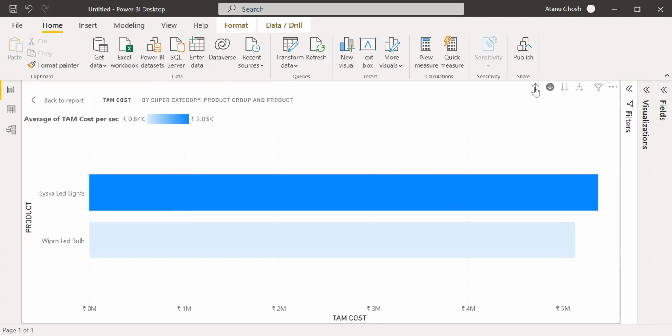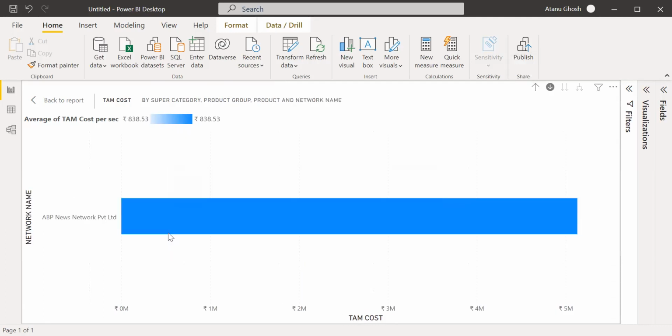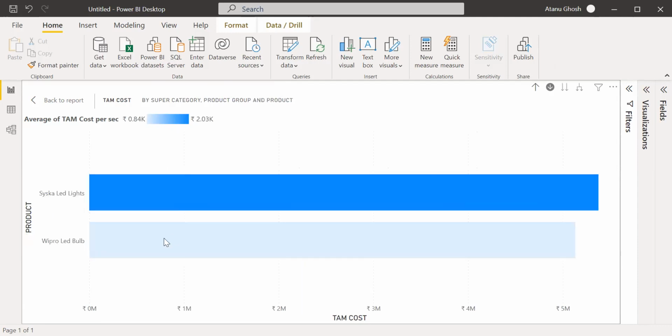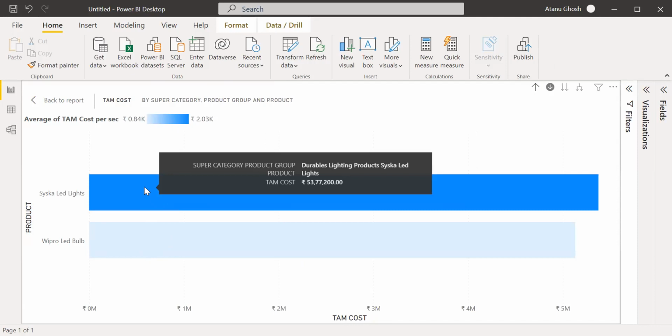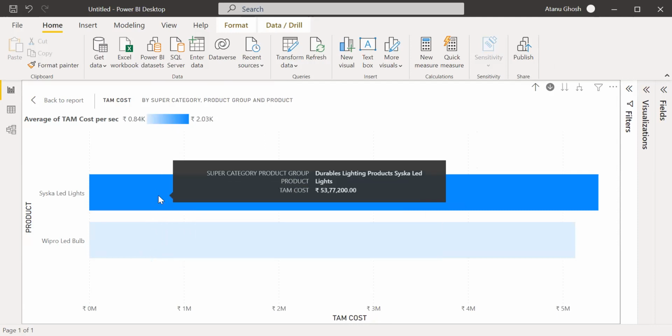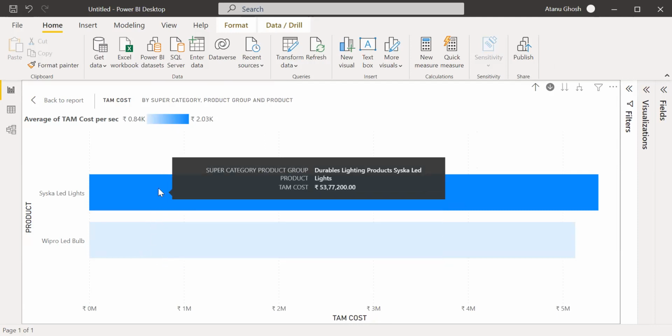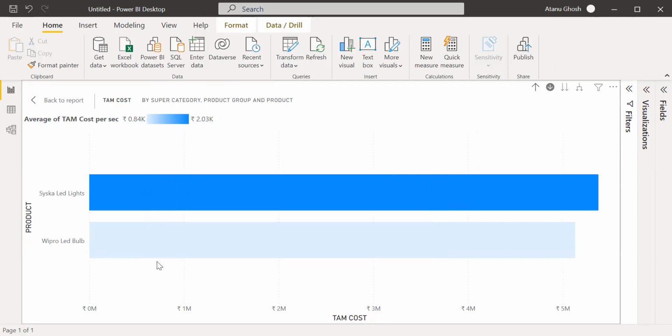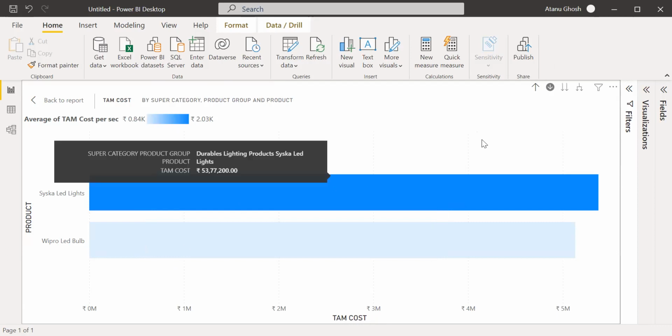Wipro is also spending on ABP News, but Wipro's cost per second seems to be lower than Syska LED's, which means that the slots Wipro is taking compared to Syska must be different, or the programs where they are advertising must be different, isn't it?